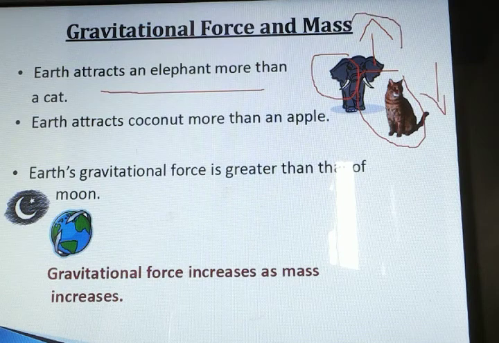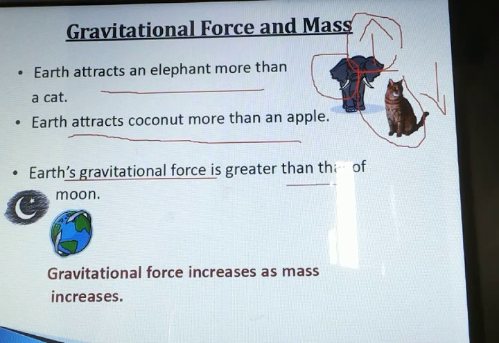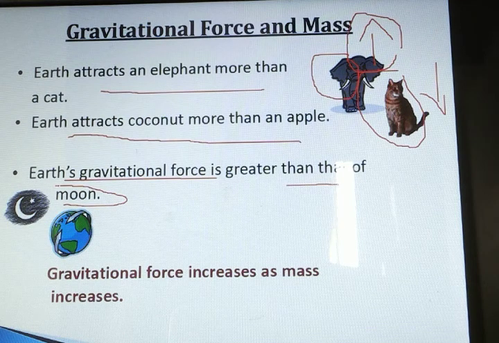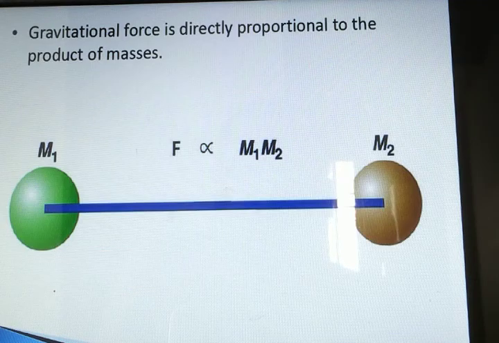So what does it state? More the mass, more is the gravitational force. Similarly, Earth attracts a coconut more than an apple. Earth's gravitational force is greater than that of the moon. Why? Because again, Earth's mass is greater than that of the moon. So gravitational force increases with mass. More the mass, more will be the gravitational force. Less the mass, less will be the gravitational force.